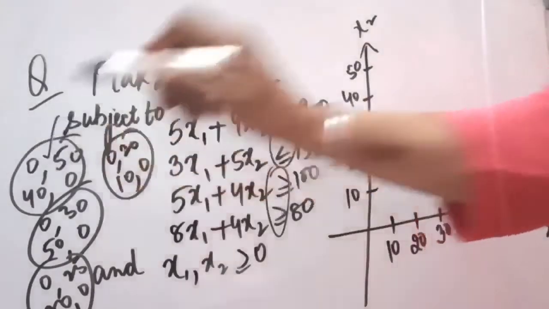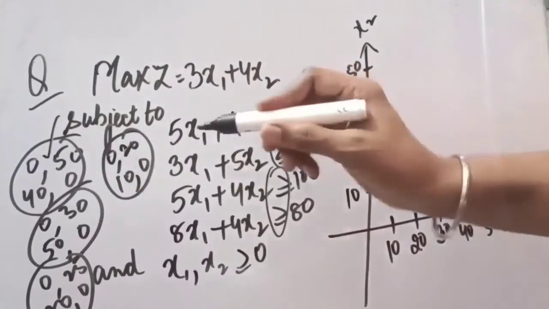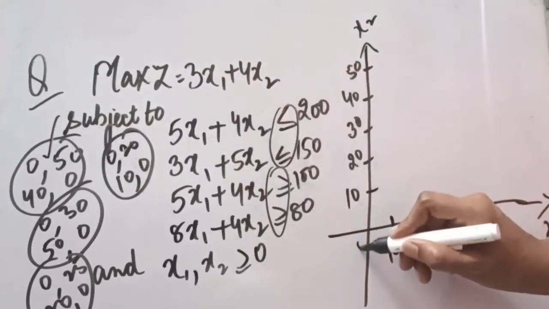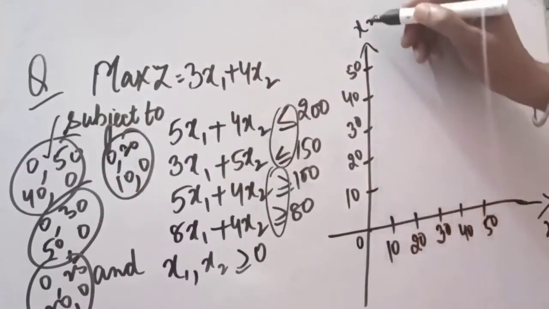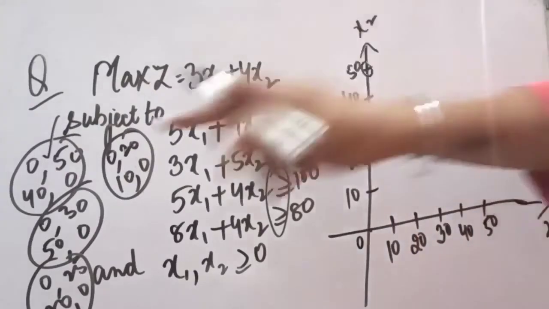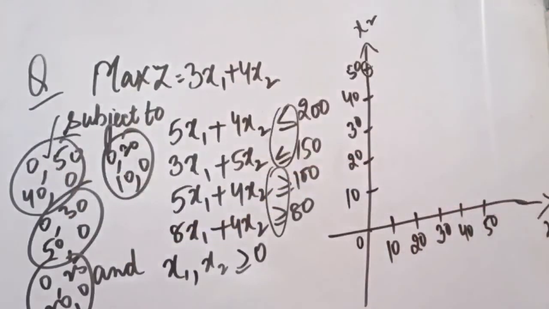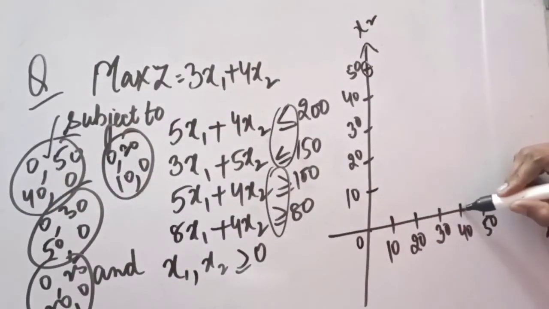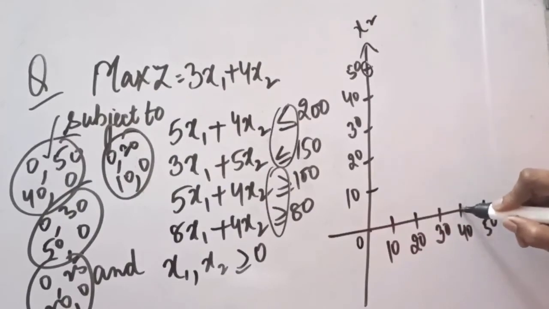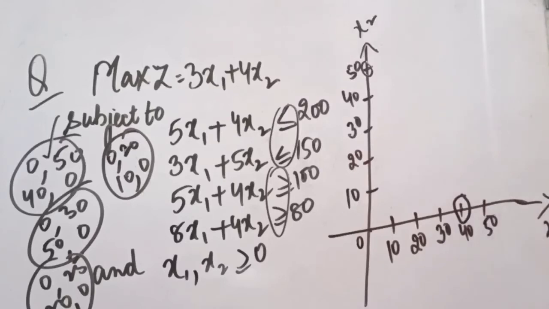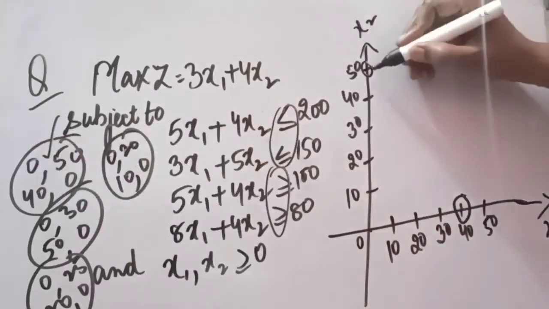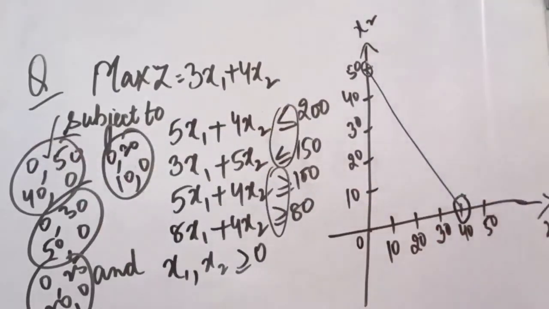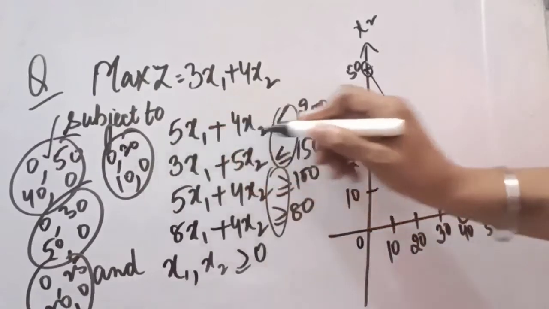Now the first value was this 0 and 50. So 0 on x1, this is our 0 point, and 50 on x2. So this is the first point that we have got from the first equation. And the second point is 40 and 0. It means 40 on x1 and 0 on x2. So it means x1 is 40. There is no value on x2. So these 2 points we have got from the first equation. So we have put these points. Now you will join these 2 points. After joining, from which equation did we get this?